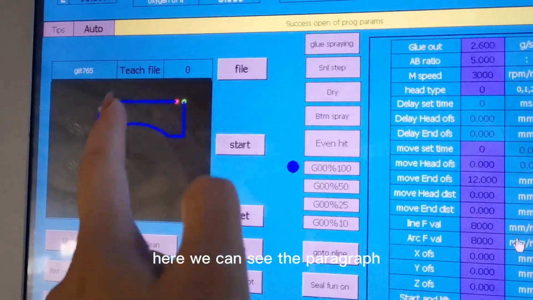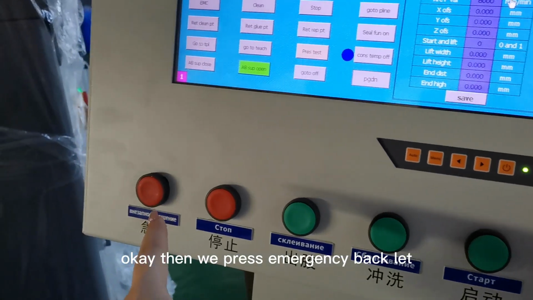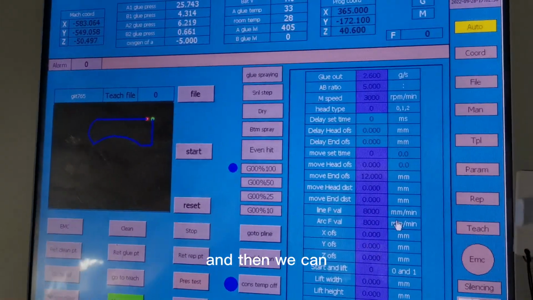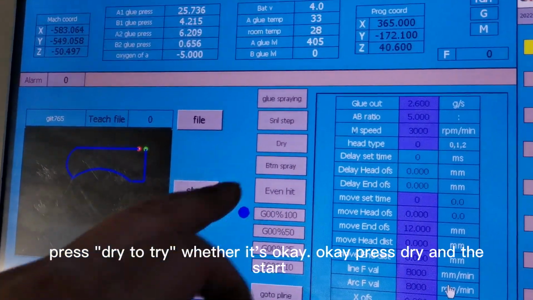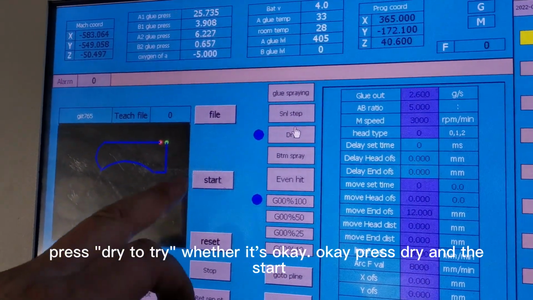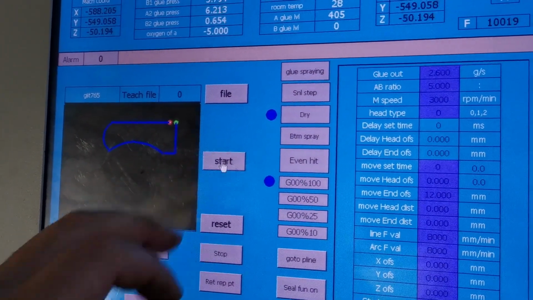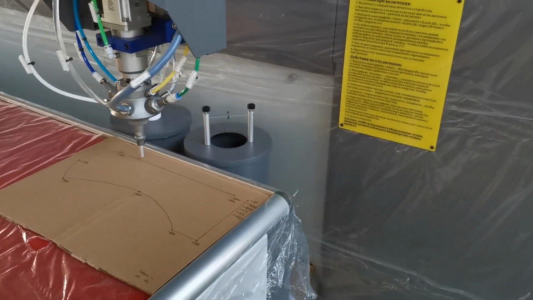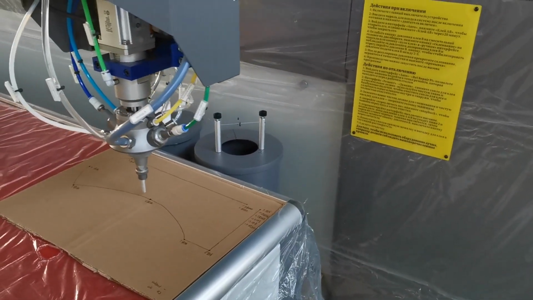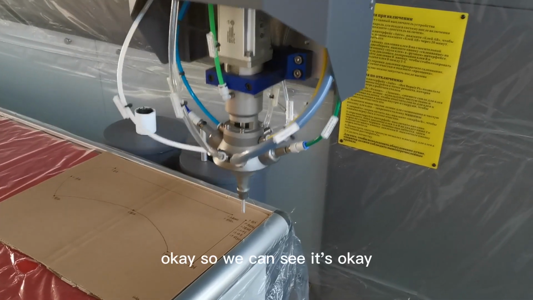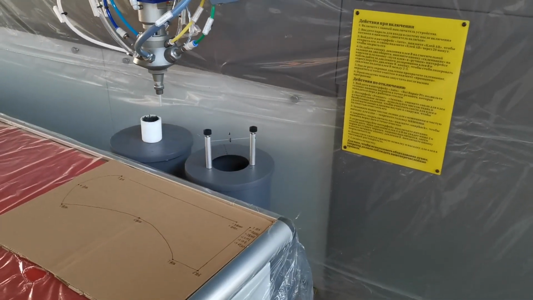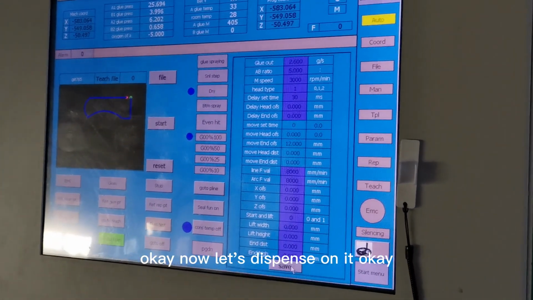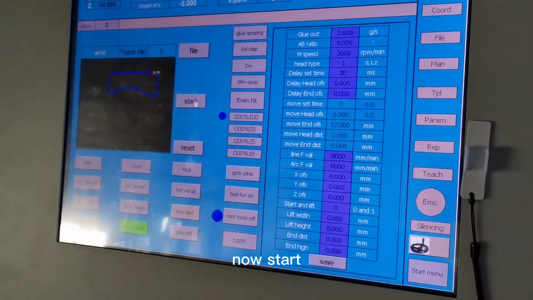Here we can see the paragraph. Okay, then we press emergency back, let the mixing head go back to the point, and then we can press dry to try whether it's okay. Okay, press dry and start. Now let's have a look. Okay, so we can see it's okay. Now let's dispense on it. Okay, then press start.